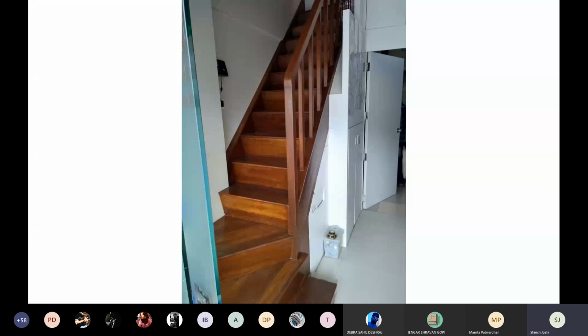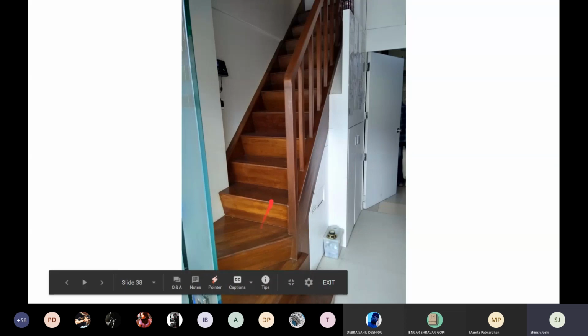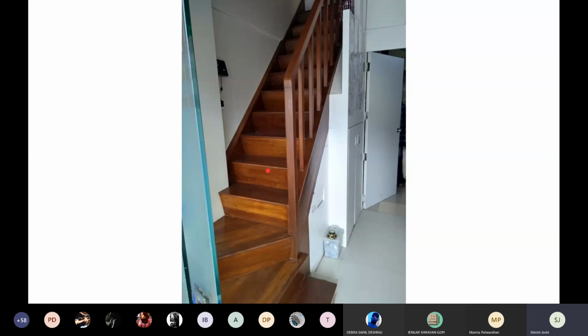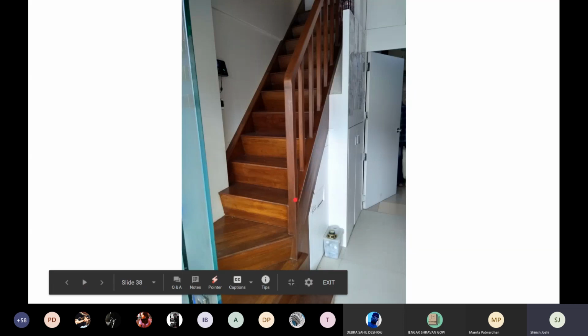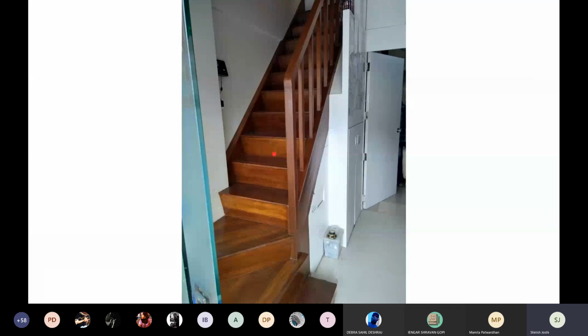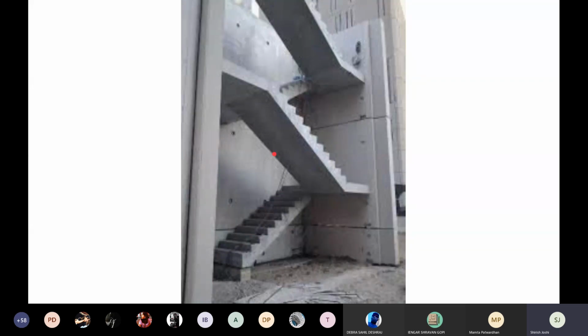This is another staircase that we designed in a very small clinic in Lal Bagh Parel. There was an existing metal staircase right here. Inside of this is actually a metal staircase, but the entire outside is now in timber and polish, including the handrail. So there are different things that you can do with staircase and material.